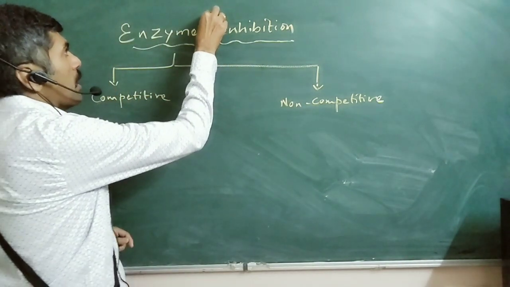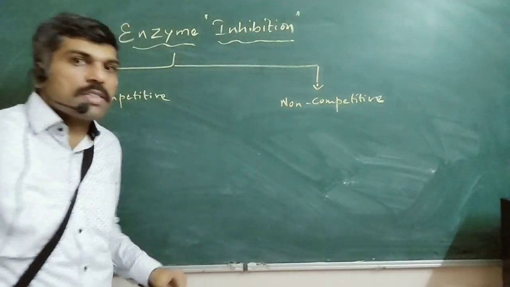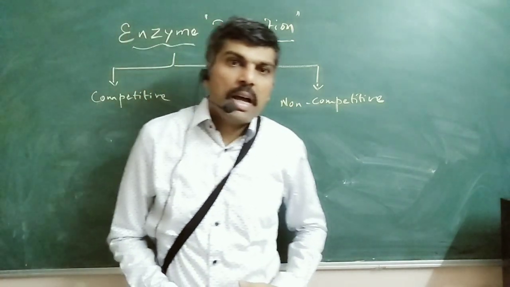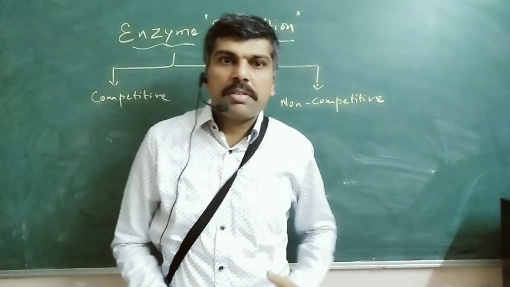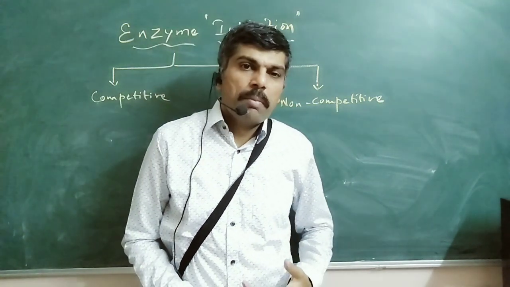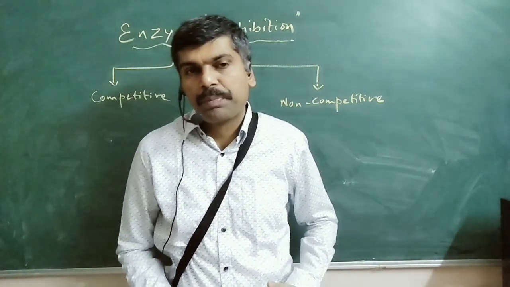Inhibition literally means restriction. So therefore the enzyme is not able to activate itself, or at least become fully active because of the presence of the enzyme inhibitor.